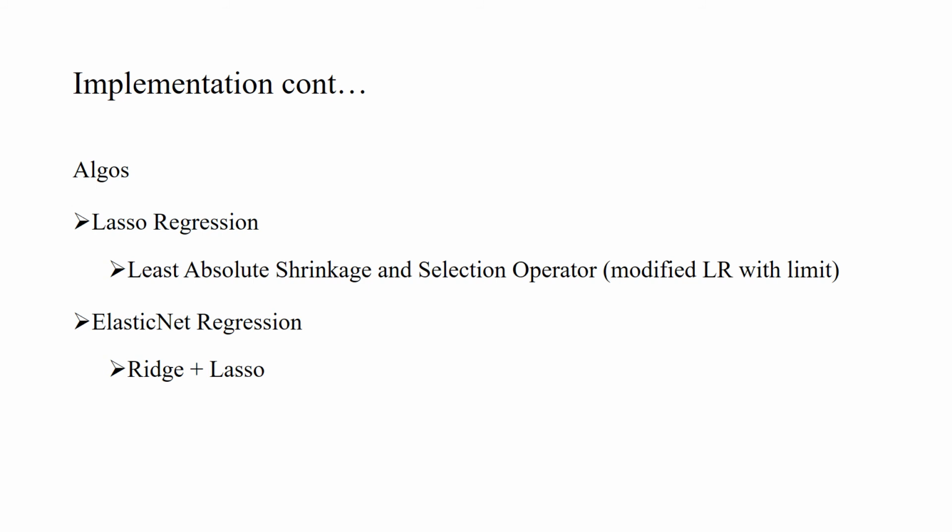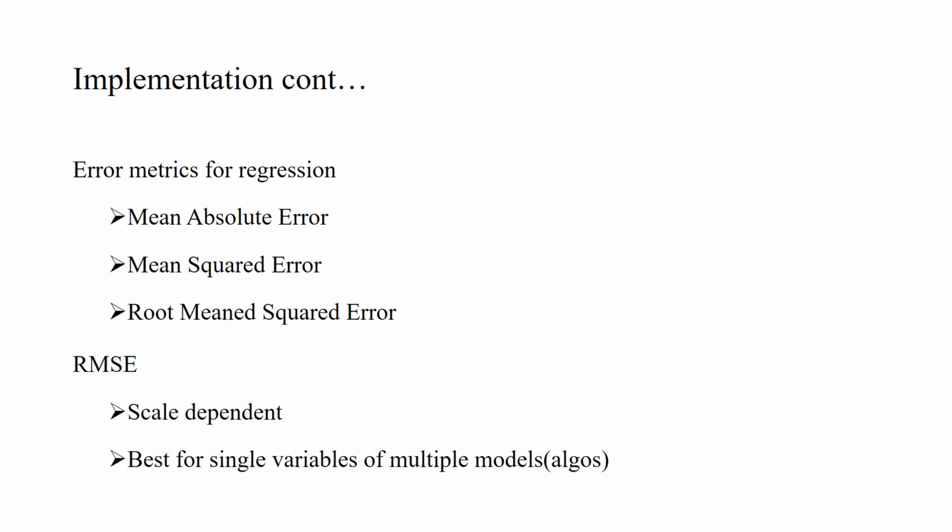This is a combination of properties of ridge regression and lasso regression. Then we have various error metrics for regression, mainly three. The first is mean absolute error, the second is mean squared error, and the third is root mean squared error. All of these can be used in regression, but in our prediction models, the best one is root mean squared error. Why is RMSE best?